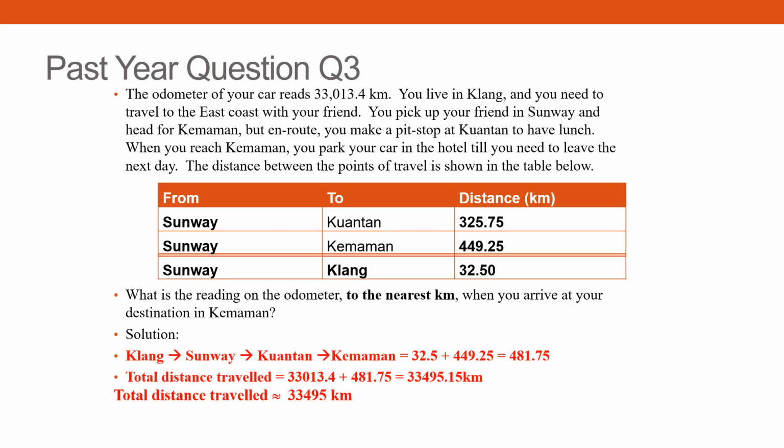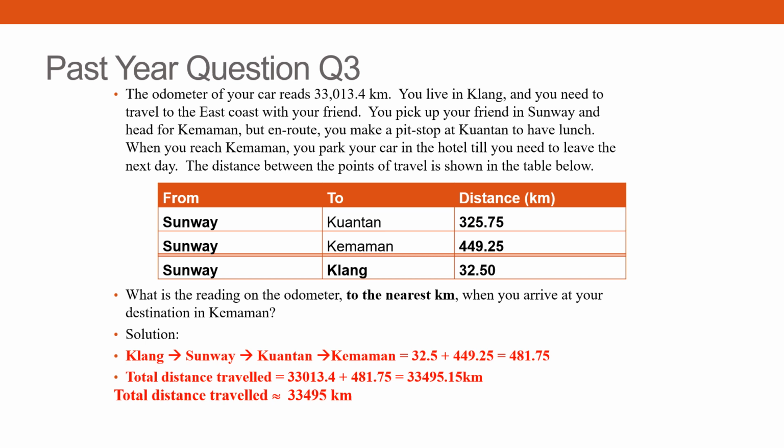Okay, so question 3, the odometer of your car reads this much. So you live in Klang, you stop by Sunway, you stop by Kuantan, you go to Kemaman. So you want to find the total distance. It's not difficult at all. You don't need to go and find one by one. See what you can do. Make it the fastest way possible.